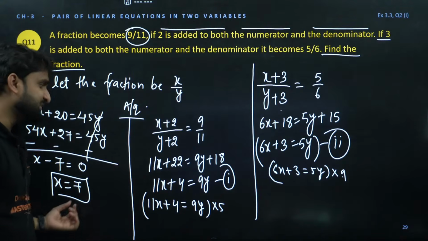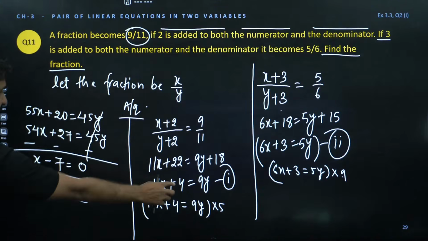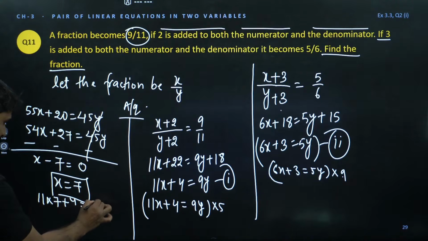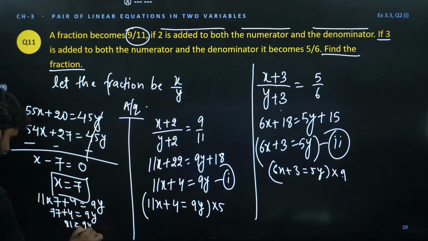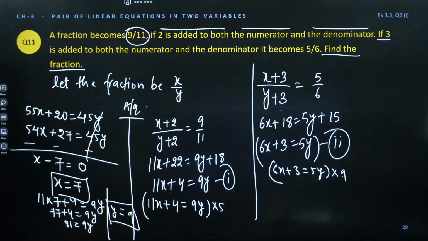Now we can put x equals 7 in any equation, equation 1 or equation 2. So let's apply it here. 11 into 7 plus 4 is equal to 9y. So 77 plus 4 is equal to 9y. 77 plus 4 will be 81, equal to 9y. So we have y is equal to 9, because 9 times 9 is 81. So x is 7 and y is 9.